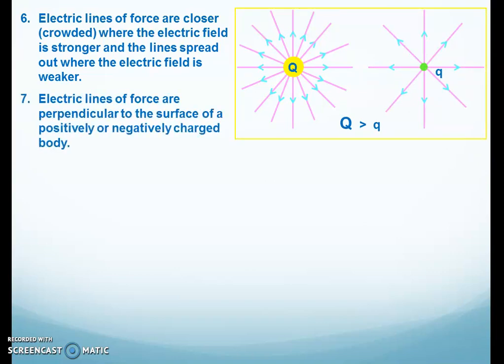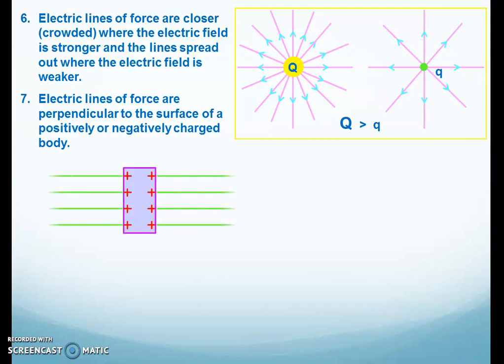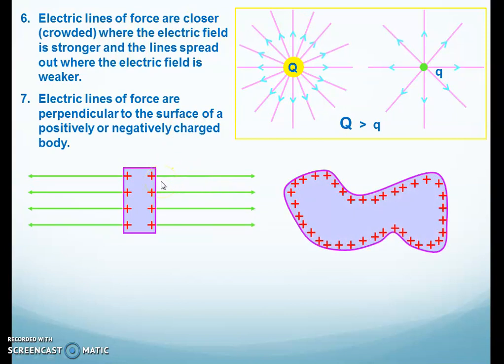Now, the seventh property: electric lines of force are perpendicular to the surface of positively or negatively charged bodies. Now, this is a positive charge, and the electric lines of force originate perpendicular to the surface of the charge. Similarly, this is an irregular body. The electric lines of force will be perpendicular to the surface, right? These lines are perpendicular to the surface.